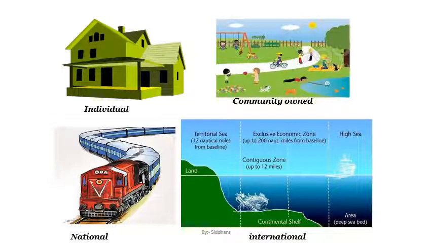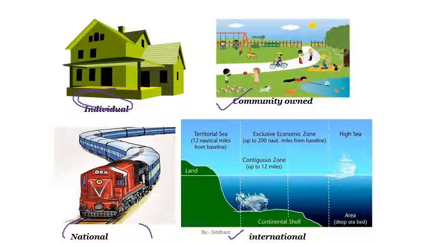So again, you can see the example of individual resources. We have the example of community owned resources, the parks, and the example of national resources, Indian Railways, drains, etc., which are part of the national economy, and international resources.